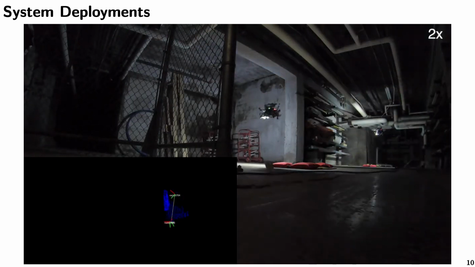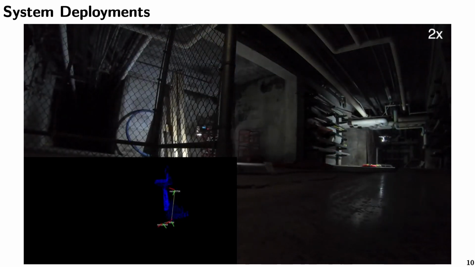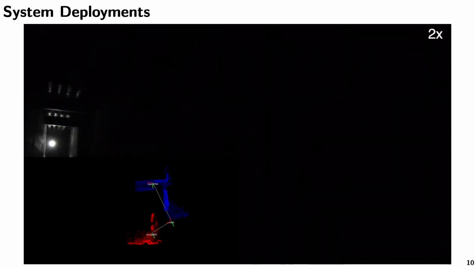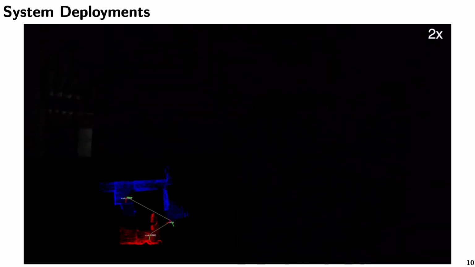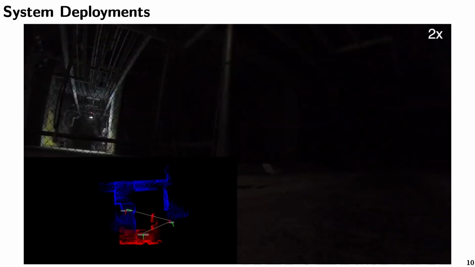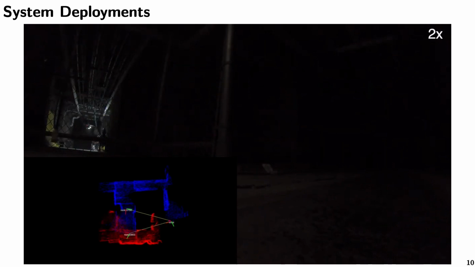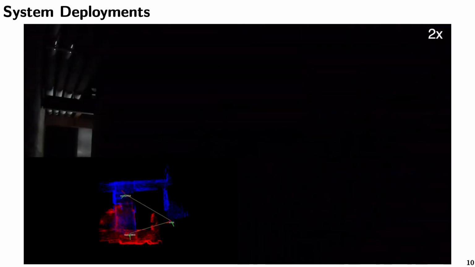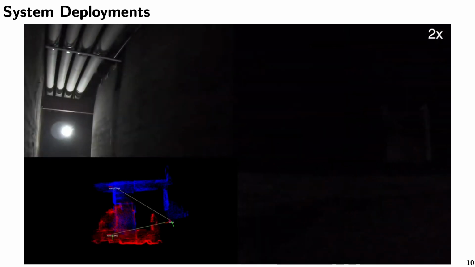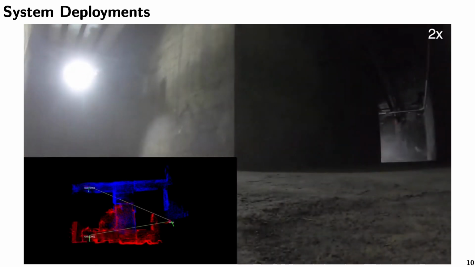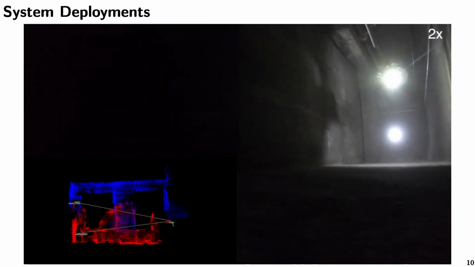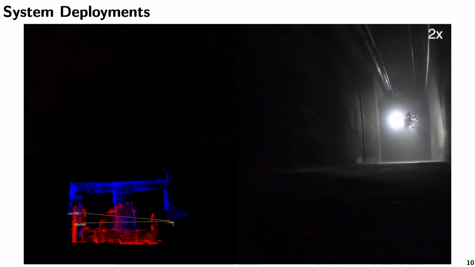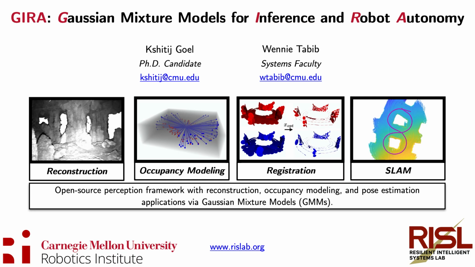So then we were wondering how this performs in a multi-robot scenario. So here there are two robots in the same environment and they are going simultaneously. The blue one is the robot on the right, the red one is the robot on the left, and they are doing this shared dense reconstruction of the industrial tunnel. And as you can see, they are about to land now. Yeah, so they reconstructed a small section of this environment. However, you can see the capability of this framework through this example. Thank you.